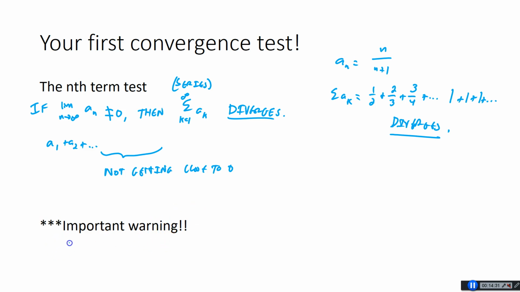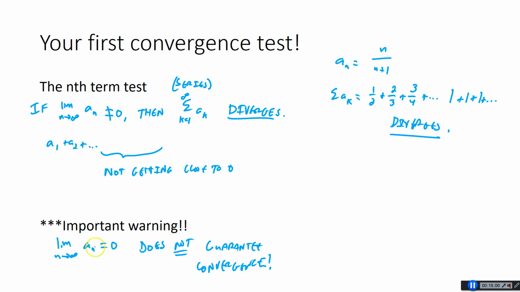If the limit as n, this is very tempting for a lot of calculus students and non-calculus students too. The limit as n approaches infinity of a_n, if it equals 0, this does not guarantee convergence. And that deserves an exclamation point. Sorry, it's kind of tough to write on here when I can't see what I'm writing.